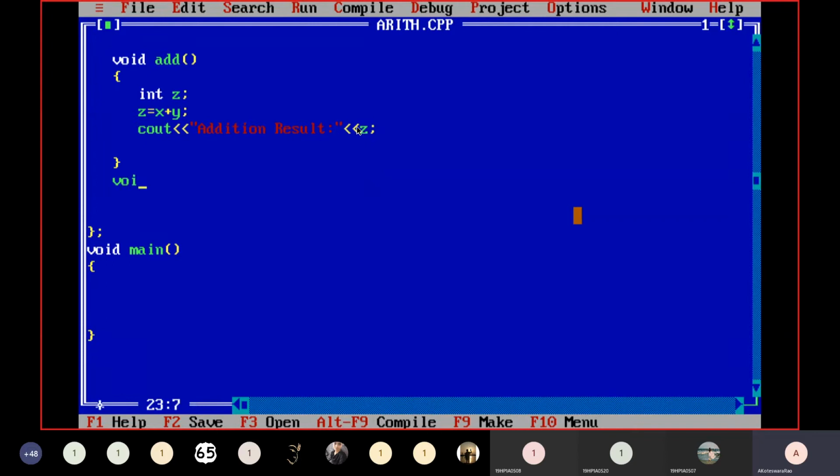Suppose I want to do subtraction, so I will take another function with the name sub, and here I want to do all the required operations. So cout, and this time I don't want to create any local variable, because I already demonstrated local variables in the above function. Here I want to print the resultant value of X minus Y directly.